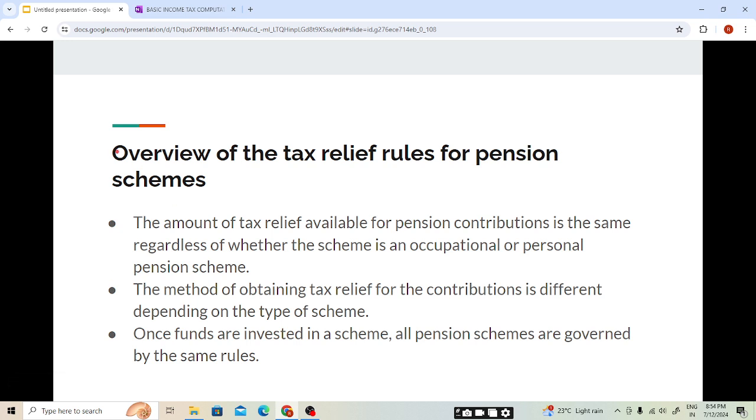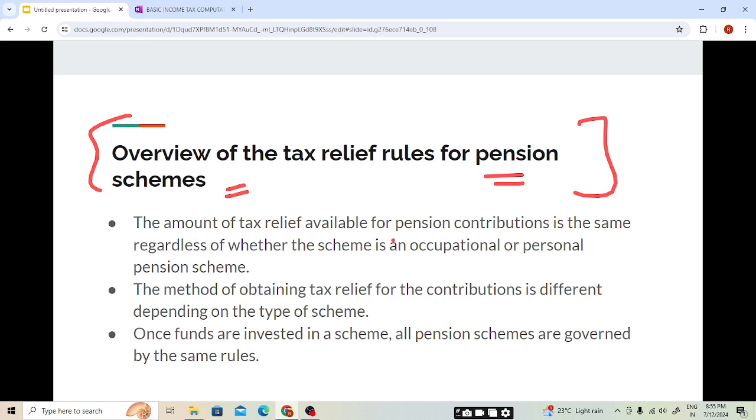Now we will see an overview of the tax relief. We will be studying the amount of tax relief that is available to an individual, and how we will be calculating the amount of tax relief. Overview of the tax relief rules for pension schemes.